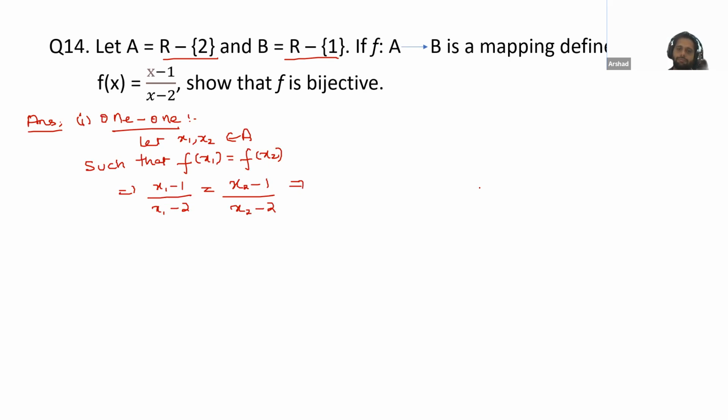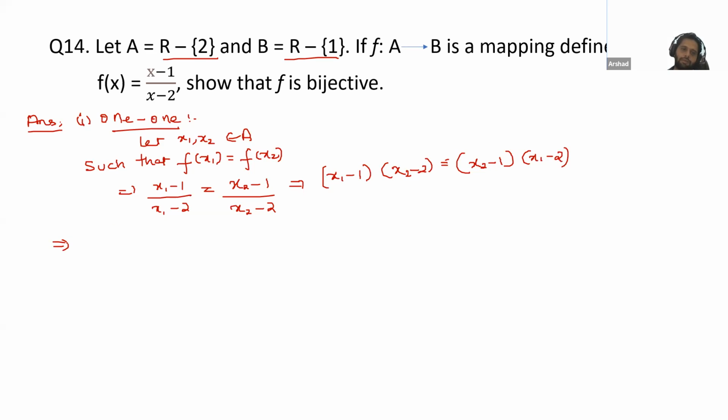Cross multiply: (x1 minus 1)(x2 minus 2) is equal to (x2 minus 1)(x1 minus 2).